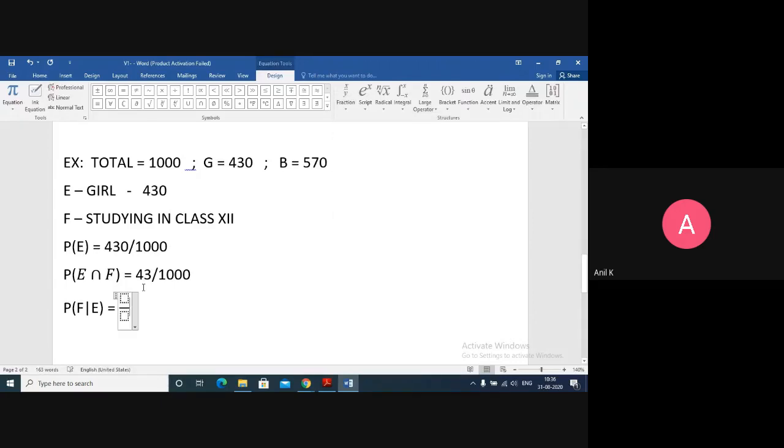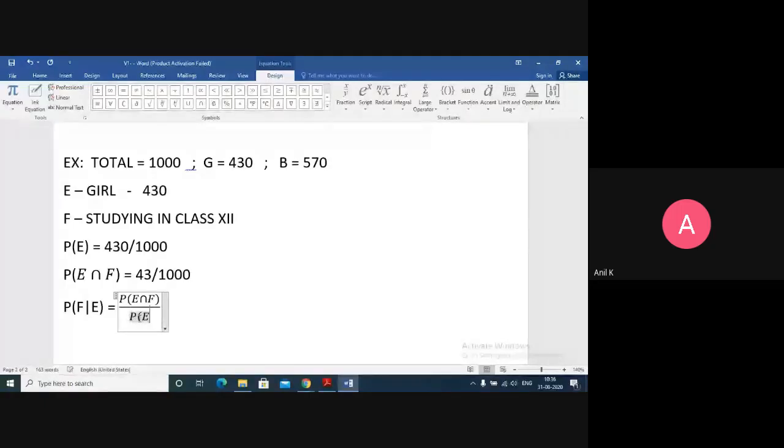It is the probability of E intersection F upon P of E. That's why we don't require P of F here, because nowhere are we using P of F. P of F means I should know how many students are studying in class 12th. I know the girls, but I don't know the boys. So P of F we are not using anywhere, so you can exclude that.